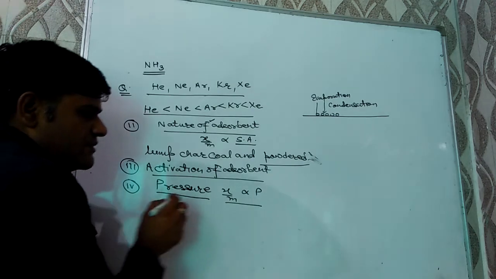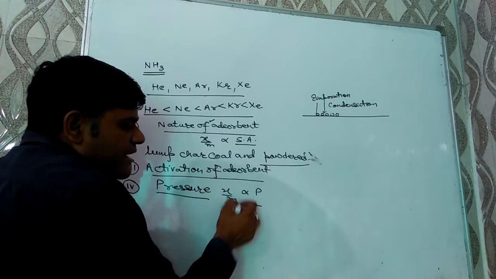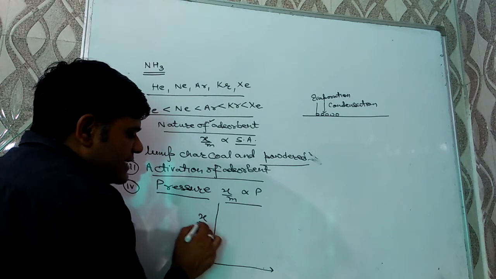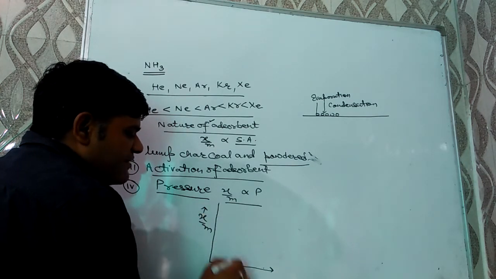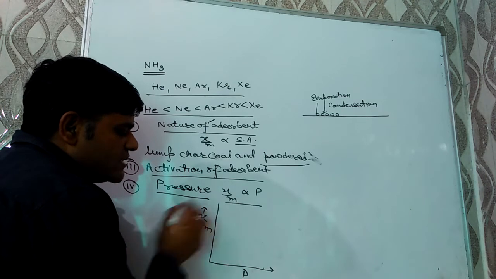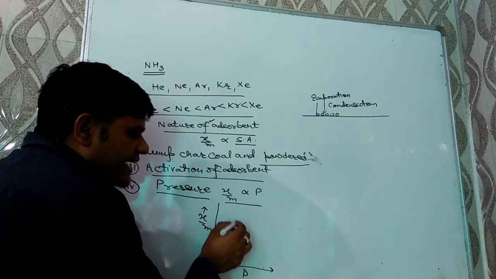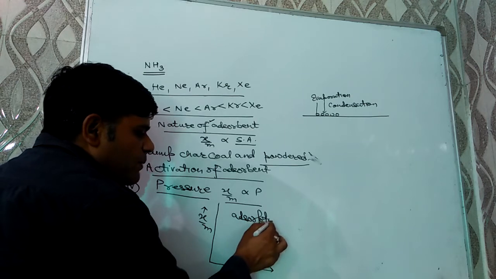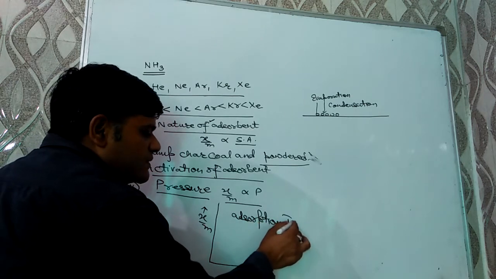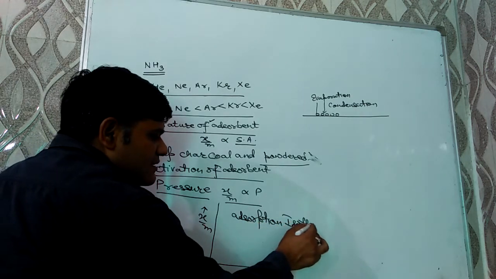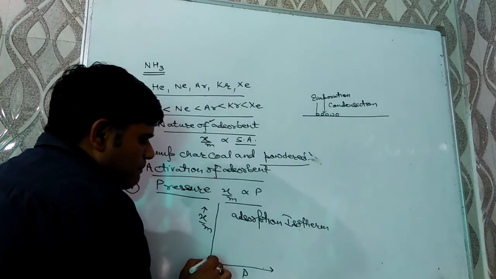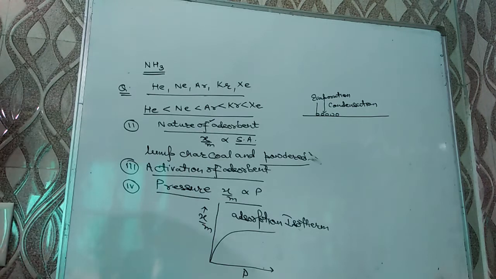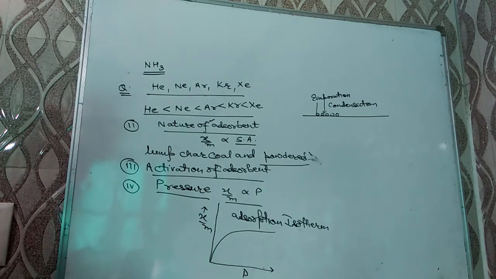Now, a graph can be plotted between extent of adsorption and pressure at constant temperature, and that graph is known as adsorption isotherm. Plot of extent of adsorption versus pressure at constant temperature is known as adsorption isotherm.